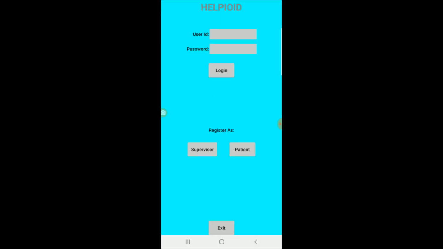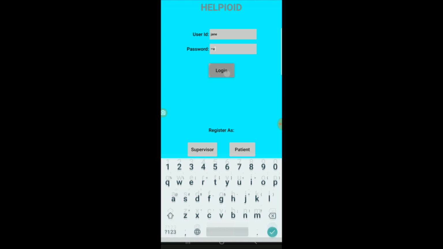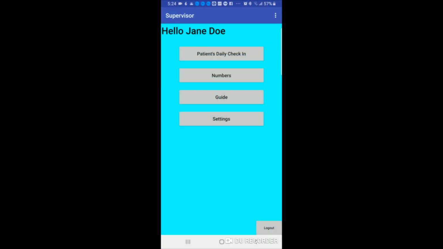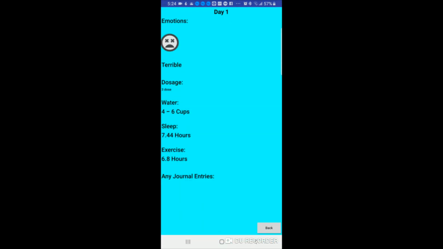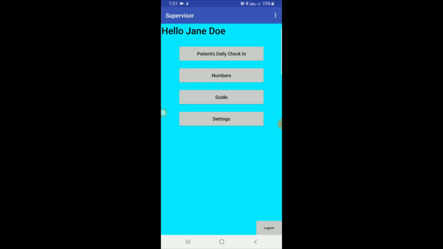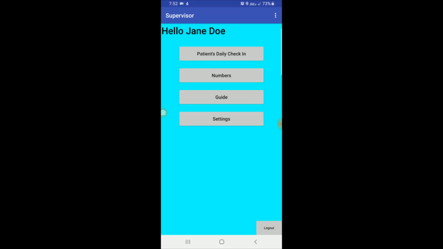The supervisor side of the app also uses the same procedure for registration. The supervisor side of the app allows the supervisor to read through the patient's daily check-ins, instructions to follow in case of emergencies, and phone numbers to call.